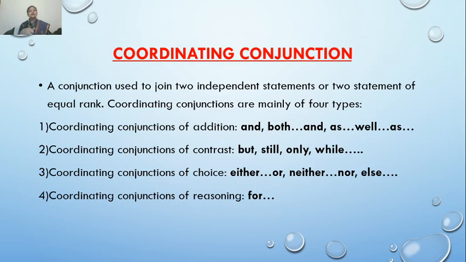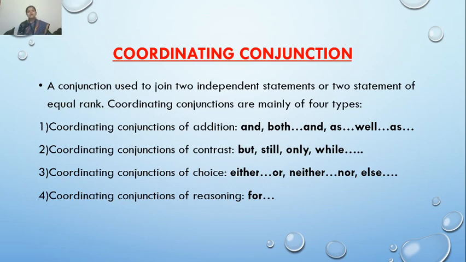These are the coordinating conjunctions that are used to show the contrast or opposition between two statements, like I am rich and he is poor. In that case, I am rich but he is poor. So here the contrast has been shown. Clear? Same as still, I am slow, still he is waiting for my help.